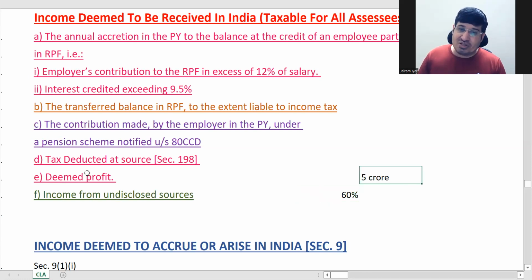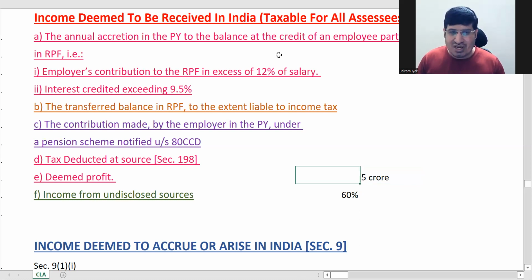A problem is you have income from undisclosed sources, so we do not know whether some part of this income is Indian and some is foreign. Correct? We do not know. Which is why it is clarified that income from undisclosed sources is deemed to be received in India. It's possible that I have accumulated 5 crore and some of it is foreign income also. But since the source is undisclosed, you cannot know which part is foreign income and which is Indian income. So for taxability it was said that it is deemed to be received in India straight up.